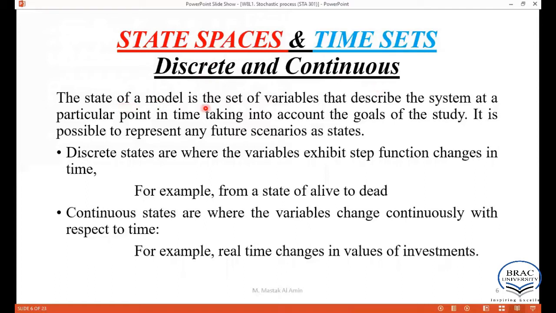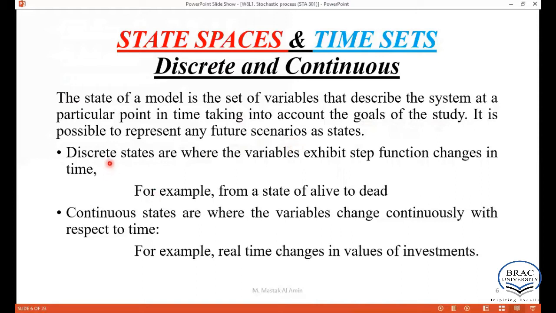The state of a model is the set of variables that describe the system at a particular point in time, taking into account the goals of the study. So we can say the state of the model depends on the goals of the study. It is also possible to represent any future scenarios as states.